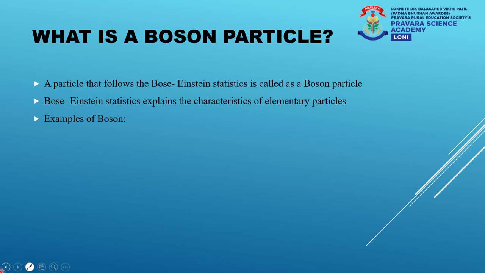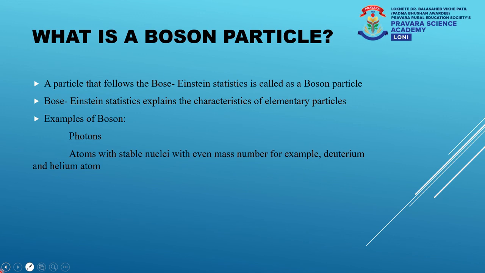There are various examples of boson particles. These examples include photons and atoms which contain a stable nucleus with even mass number. For example, the atoms of deuterium and helium. Deuterium is the isotope of hydrogen which contains one proton and one neutron. Hence, its mass number becomes 2.